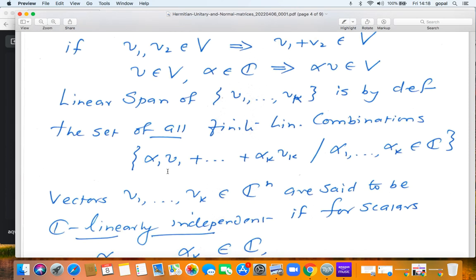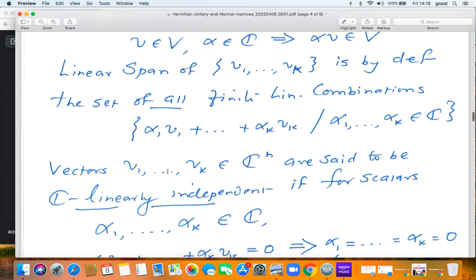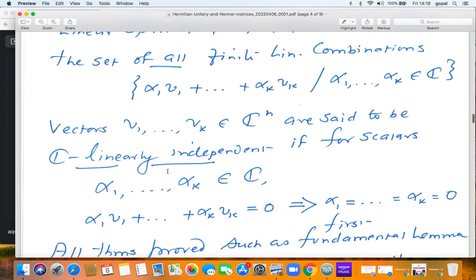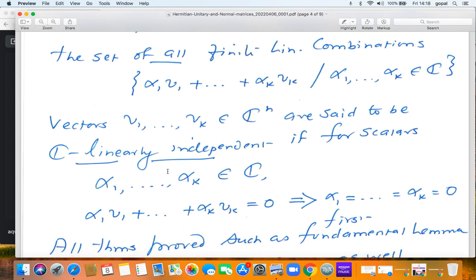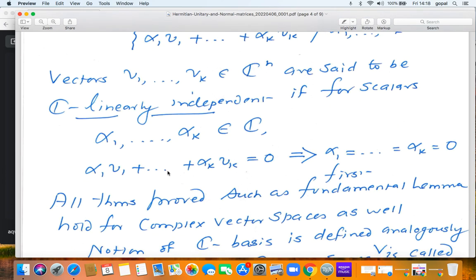Vectors v1, v2, ..., vk are said to be linearly independent, or C-linearly independent, if whenever you have scalars alpha 1, alpha 2, ..., alpha k such that alpha 1 v1 plus alpha 2 v2 plus ... plus alpha k vk is 0, it implies alpha 1 equal to 0, alpha 2 equal to 0, ..., alpha k equal to 0. In other words, the definitions given for linear span, linear independence and dimension all go through verbatim for the complex situation.